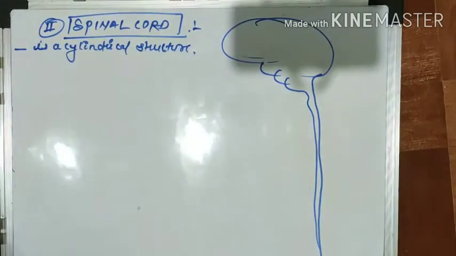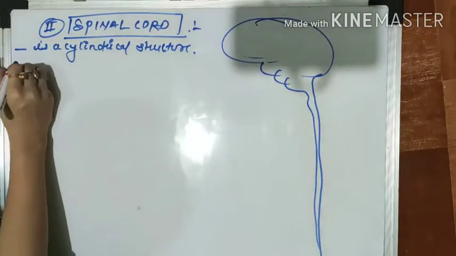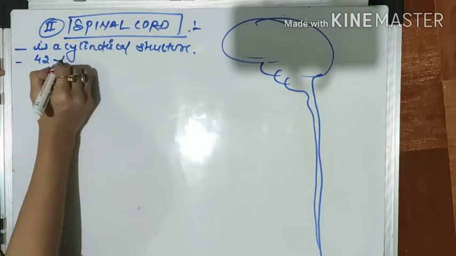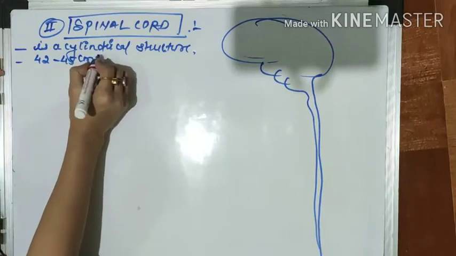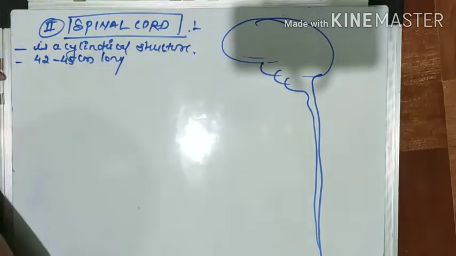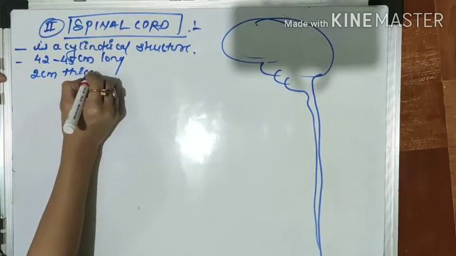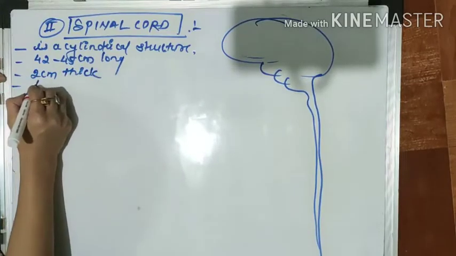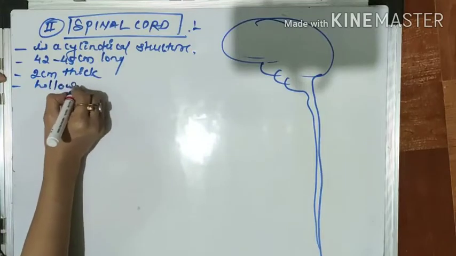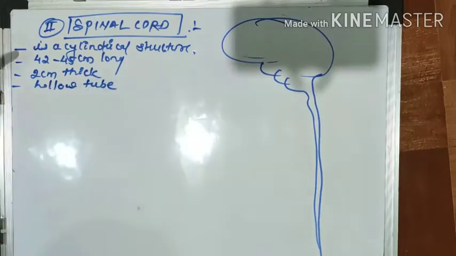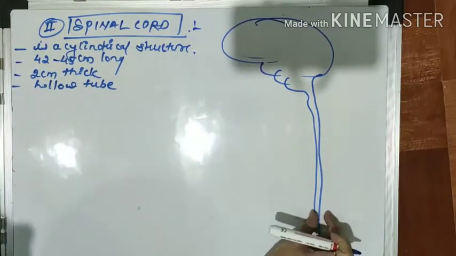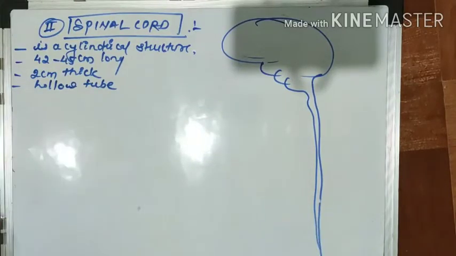It is generally 42 to 45 centimeters long and about 2 centimeters thick. It is just a hollow tube. Spinal cord is 42 to 45 centimeters in length, and its width is near about 2 centimeters. It is nothing but a hollow tube.